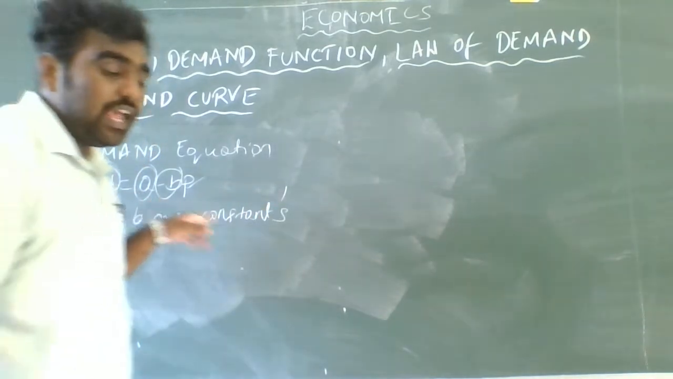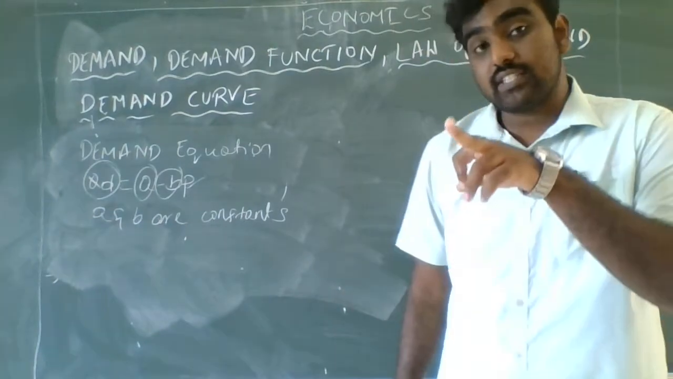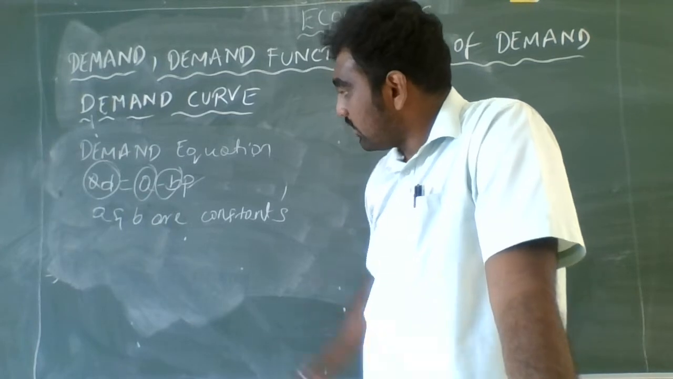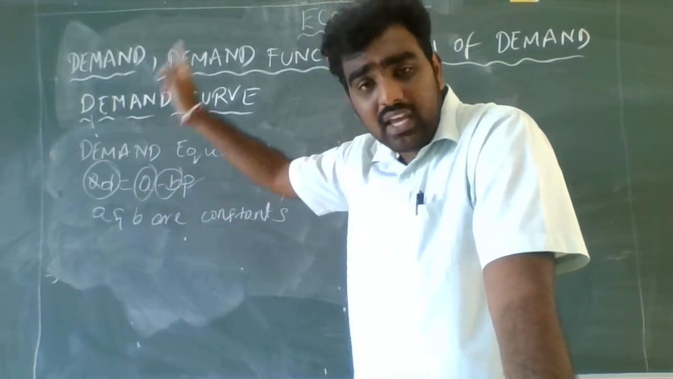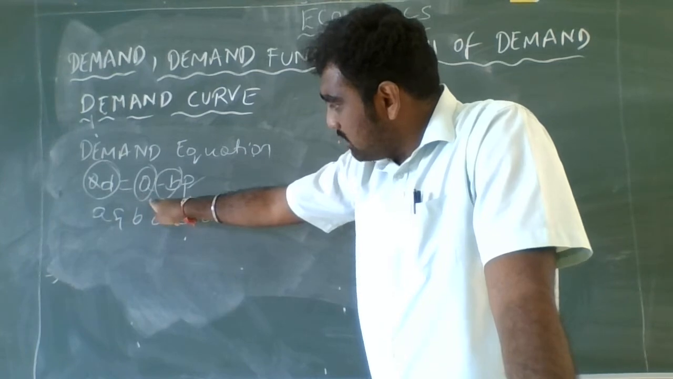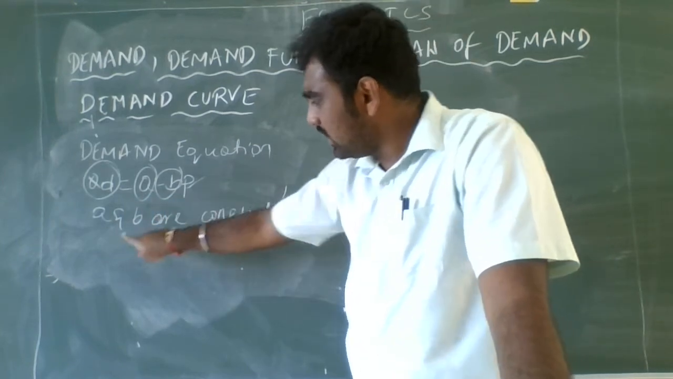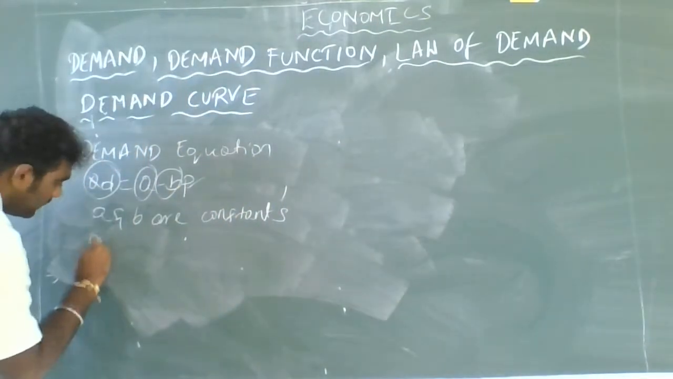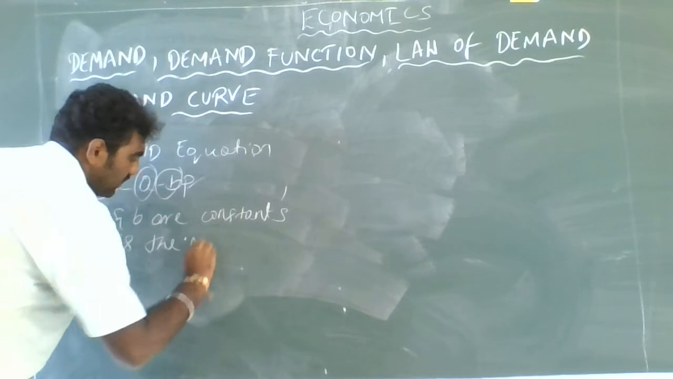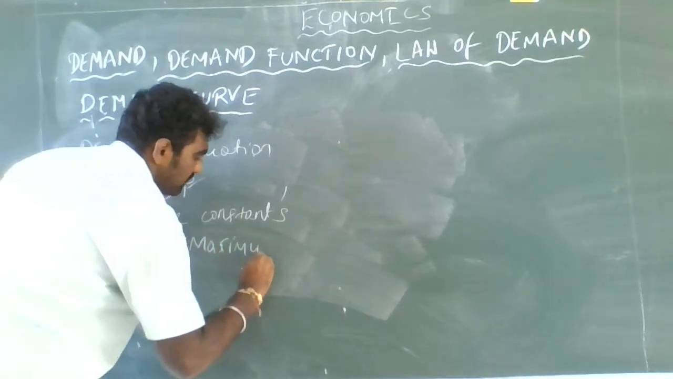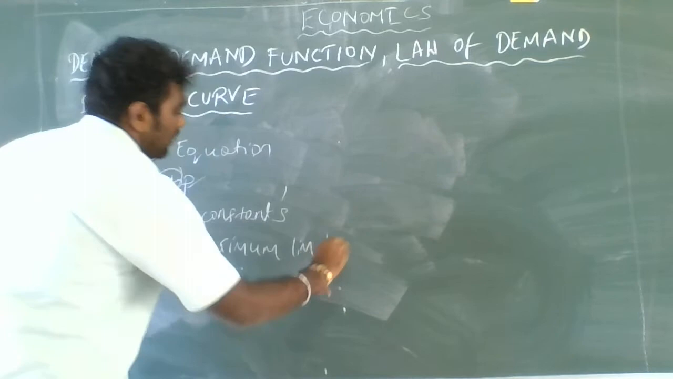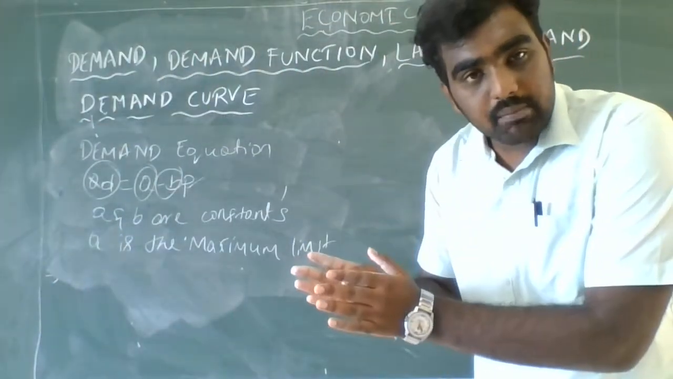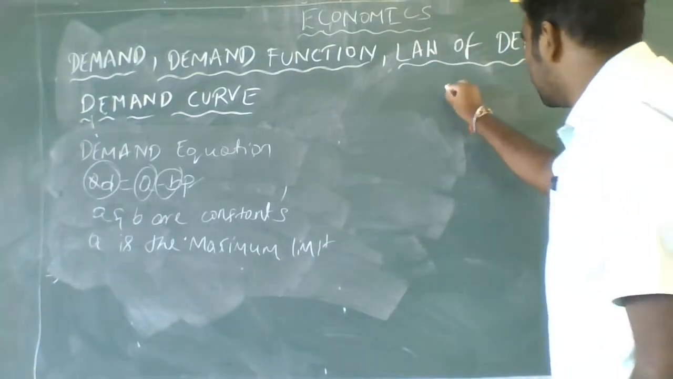This equation has been derived from the equation of straight line, the linear equation we have studied in your school ages. From that, the quantity demanded equation is determined as A minus BP. So they are telling here A and B are constants, and they are also telling A is the maximum limit. Whereas the two variables we are discussing in this session is the quantity demanded and the price of that particular good.